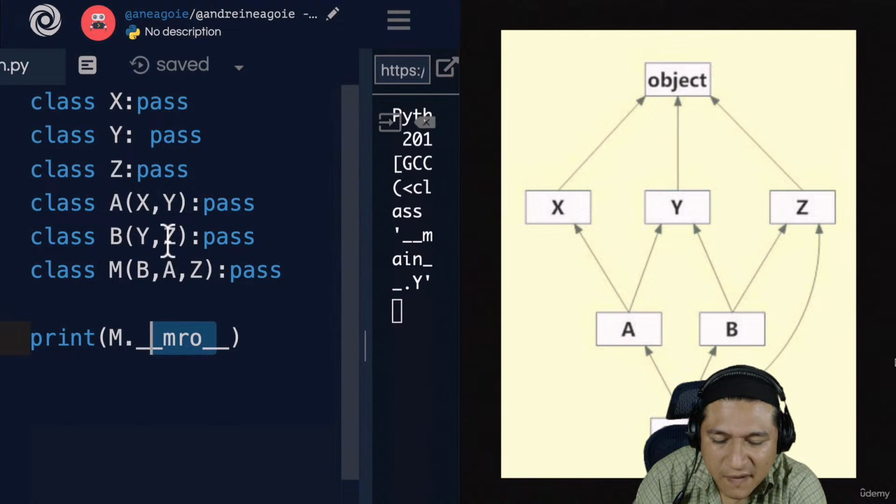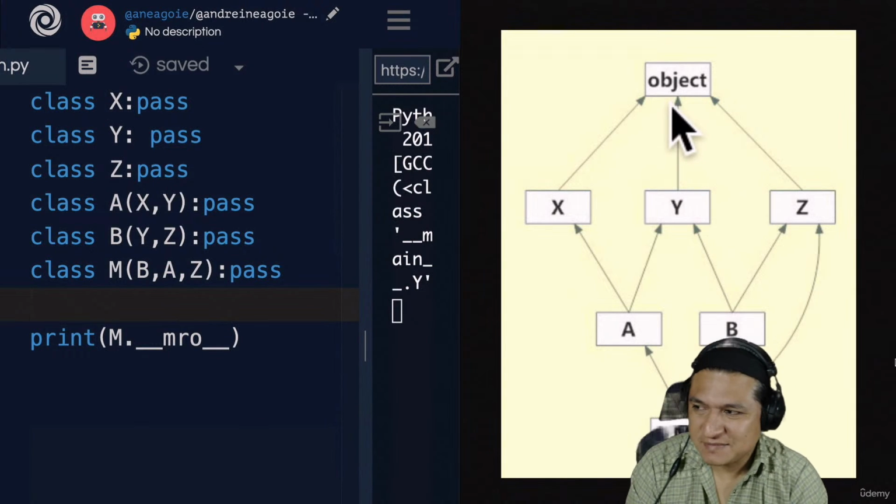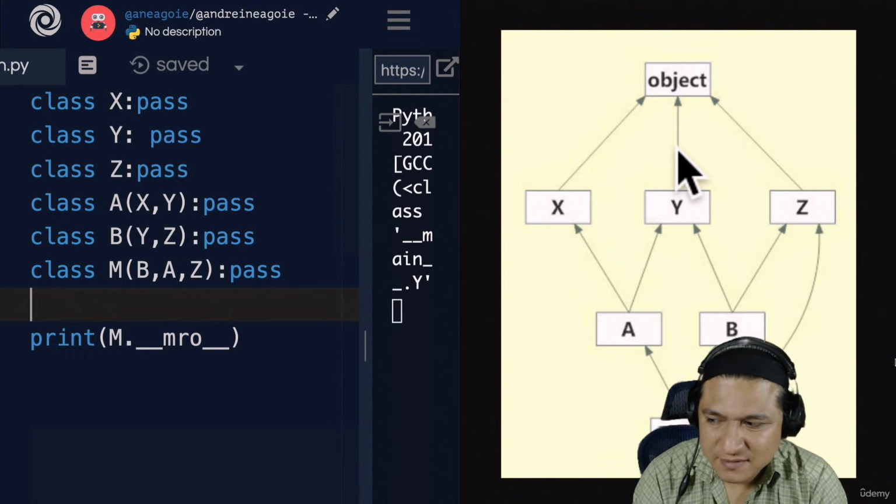The key takeaway is that this is the way that Python determines what's going to happen when you call a method or an attribute: how it's going to look up the hierarchy of inheritances. All right. If your brain hurts, don't worry. So does mine. Take a break.